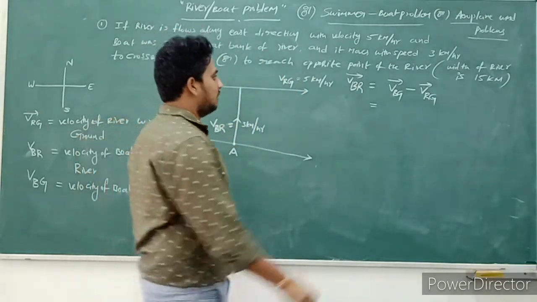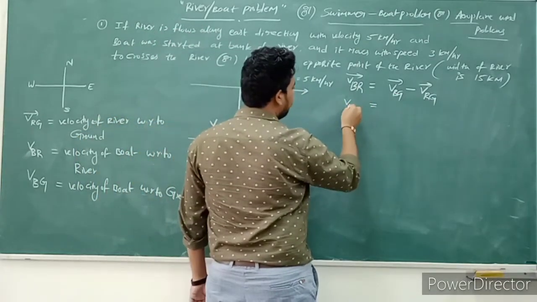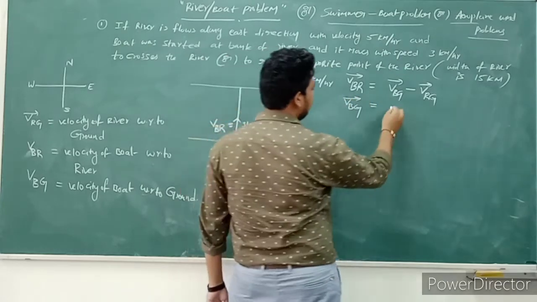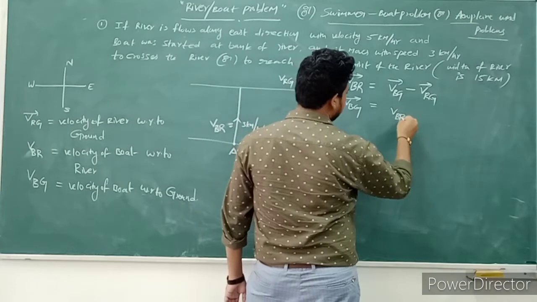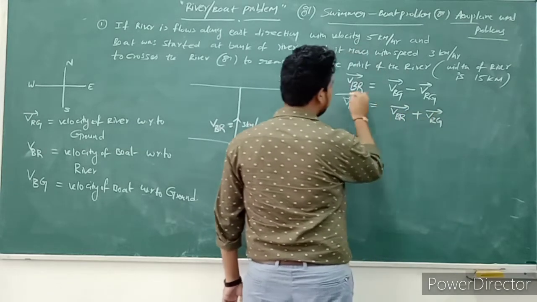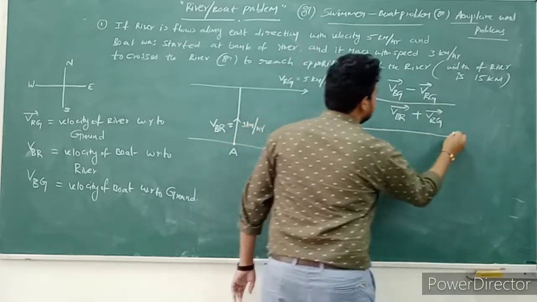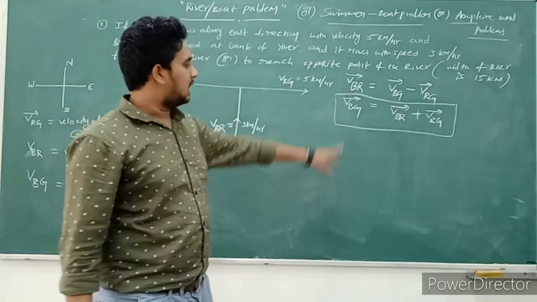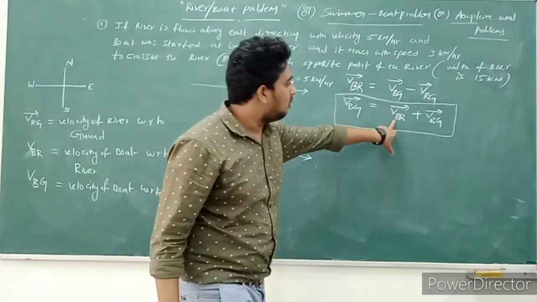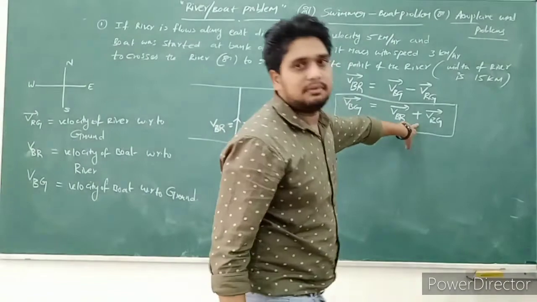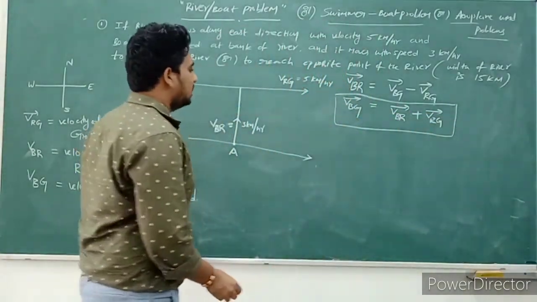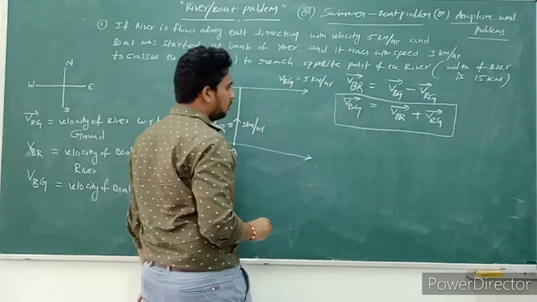So, velocity of boat with respect to ground is equal to velocity of boat with respect to river plus velocity of river with respect to ground. This formula is important. Velocity of boat with respect to ground is equal to velocity of boat with respect to river plus velocity of river with respect to ground. Okay, so now from this, how can we calculate the velocity of boat with respect to ground?